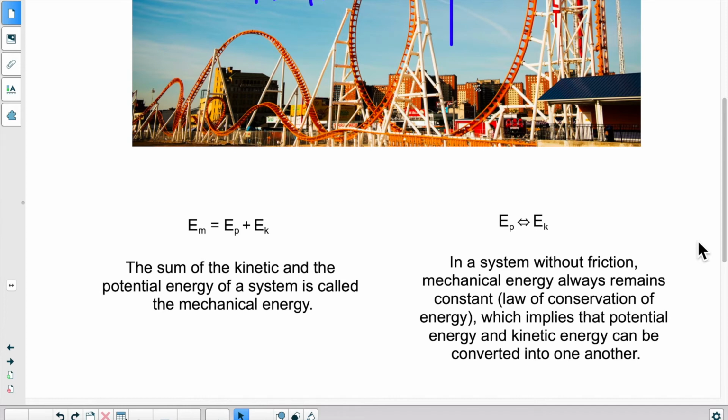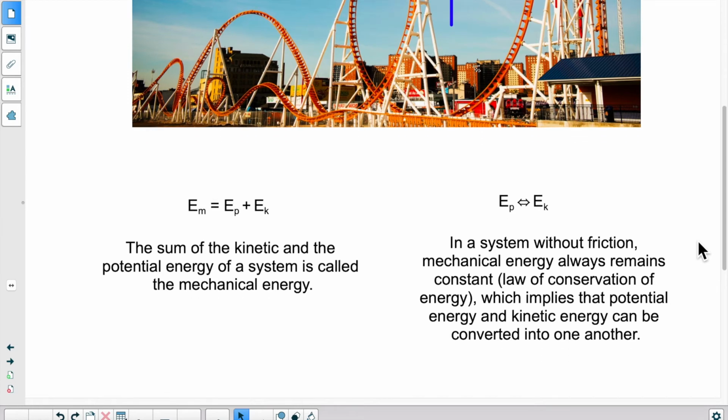So kinetic transforms totally into potential and vice versa, depending on where in the roller coaster you are. Okay, so this is based on the law of conservation of energy. We're not destroying anything. We're not creating anything. We're just transforming the energy back and forth between potential and kinetic. They're just being converted into one another as the situation evolves.